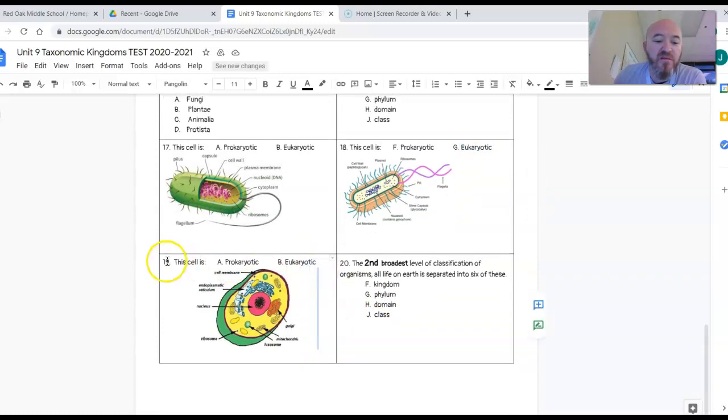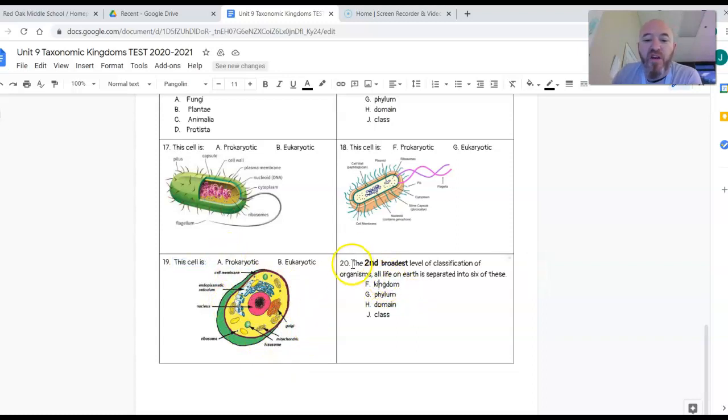Number 19, same type of question. What type of cell is this? Remember the characteristics of a prokaryotic or eukaryotic. What makes it either prokaryotic or eukaryotic? What is that thing?